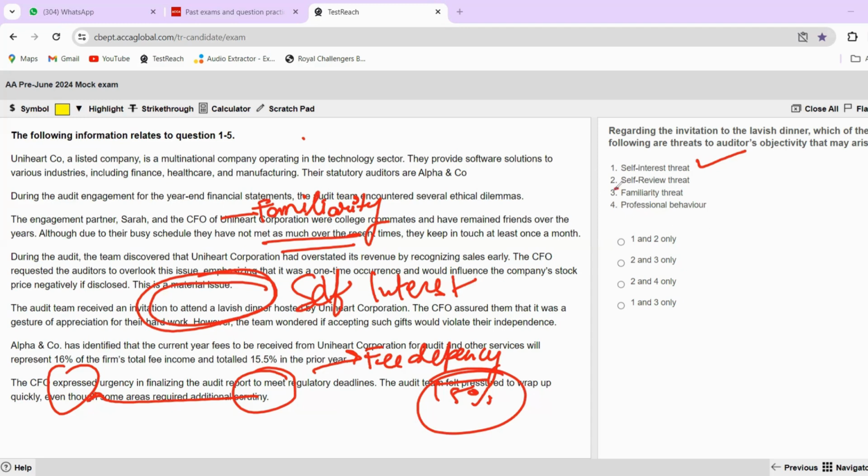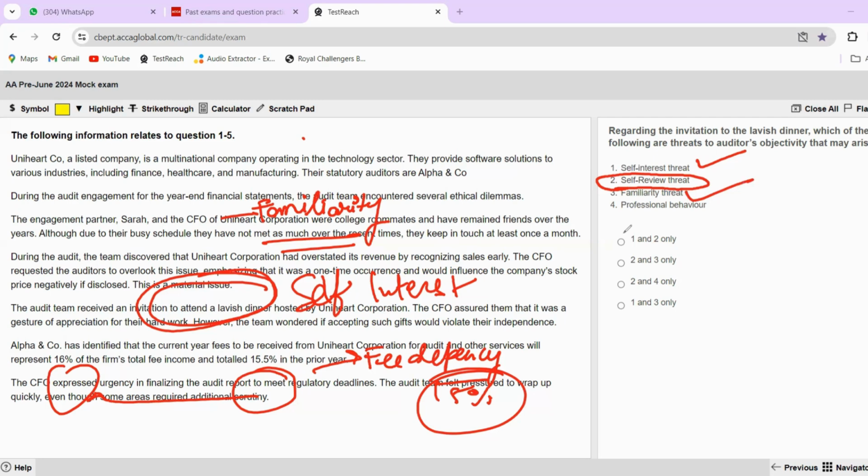So second one is self-review. Okay, how is it self-review? If I'm going to a lavish dinner, just think about it logically. You do not even need a conceptual understanding of this. Just think logically: how can it be a self-review threat if you're going to a restaurant having dinner with the client? It will not be a self-review threat. It can be familiarity, because of course you will be having informal conversations over there. You'll make friends, and you can have that informal conversation.